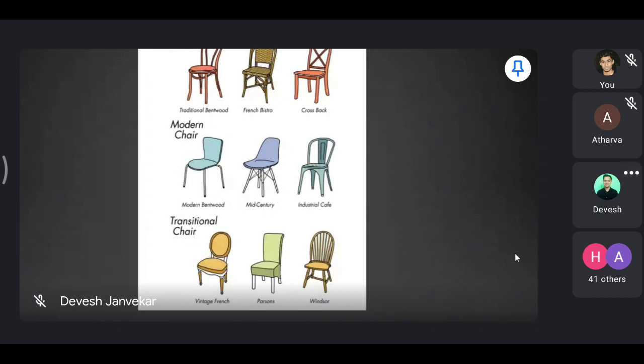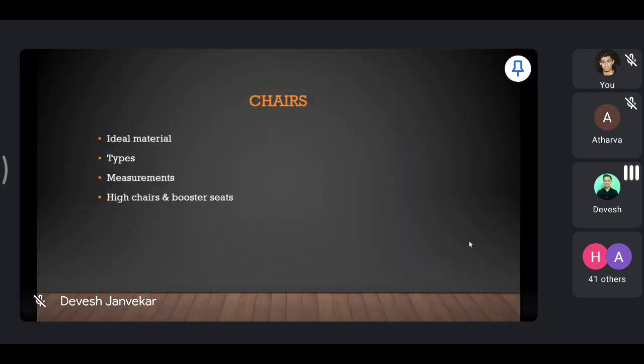Then we'll come to the measurements of chairs. The height of the chair from the floor to the seat should be 18 inches. Write it in your rough book. Height of the chair from floor to the seat is 18 inches. From the floor to the top of the chair is almost 36 to 40 inches.